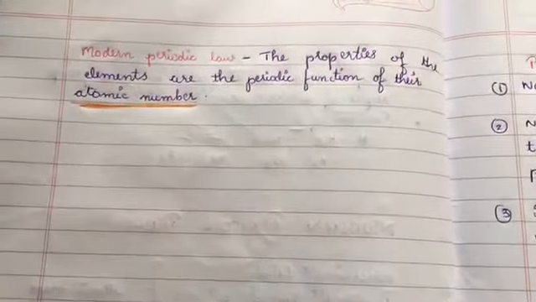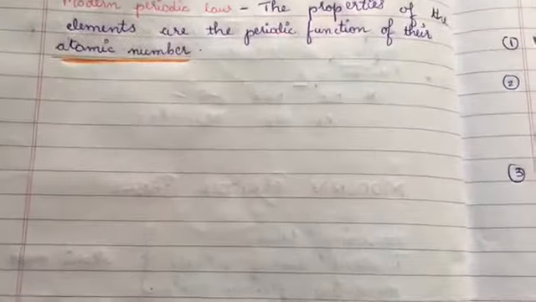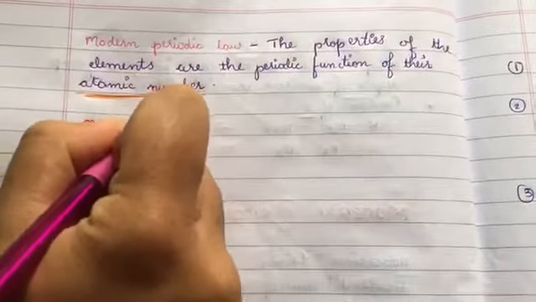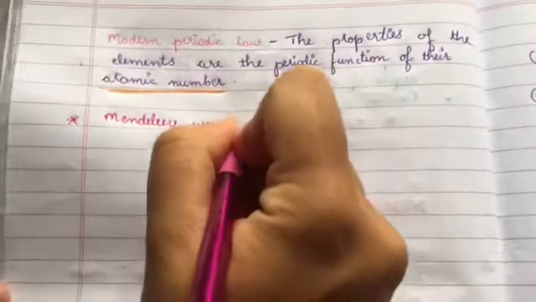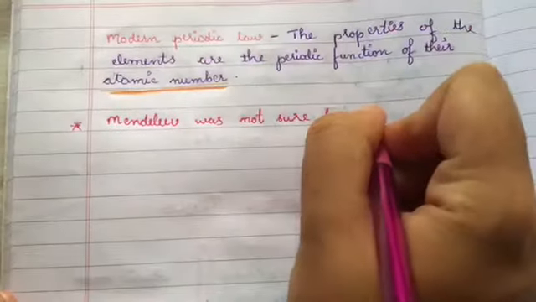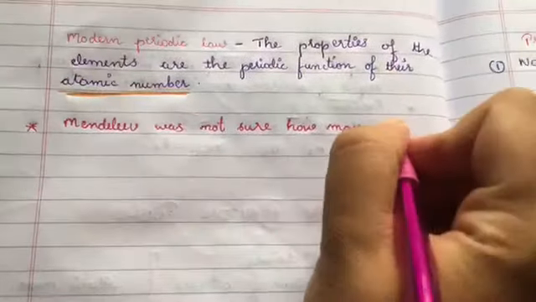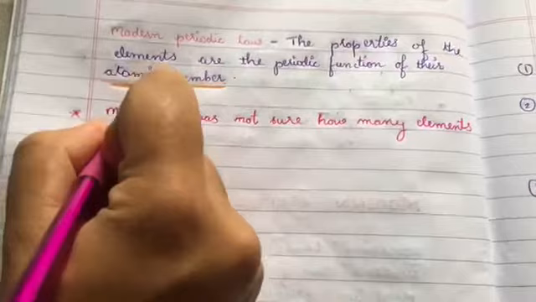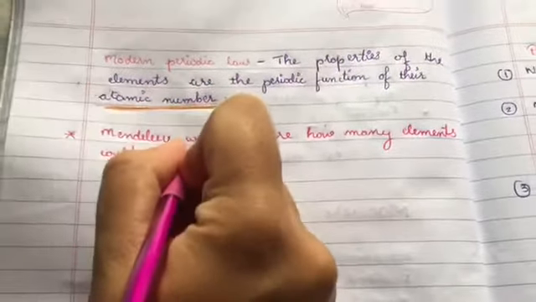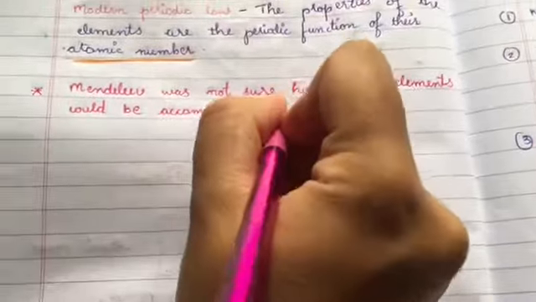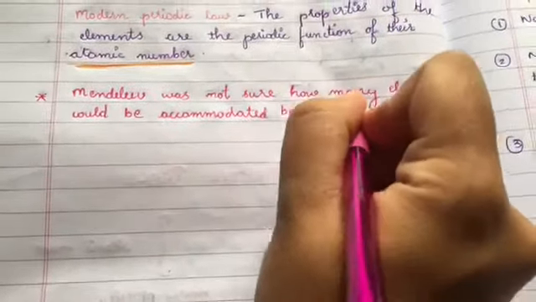The first and foremost thing is that Mendeleev was not sure how many elements could be accommodated between two elements.